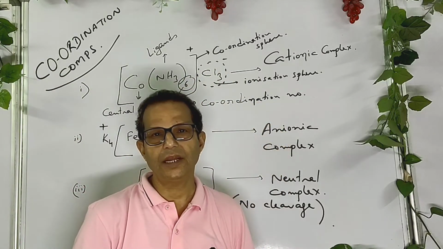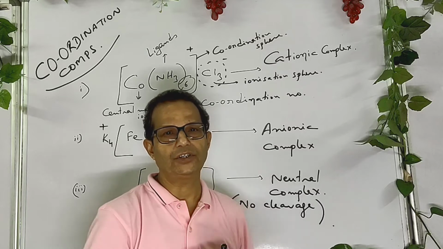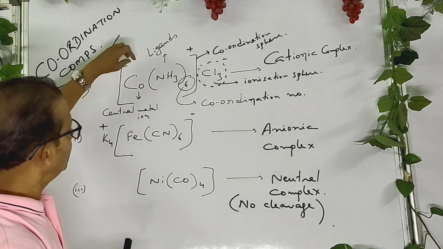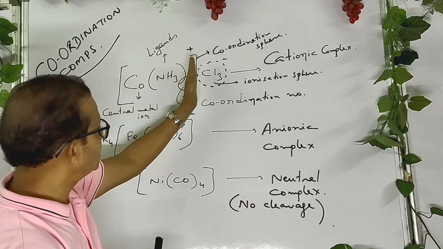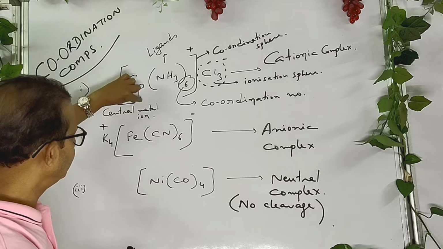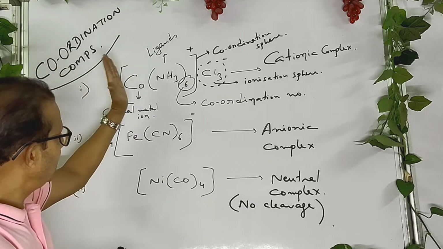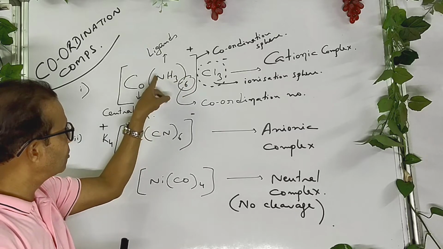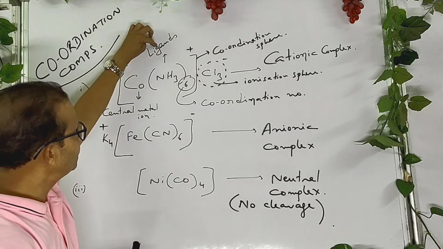So let's understand different parts of a coordination compound. In the complex part, there is one central metal ion. Other than the central metal, the rest are called ligands.